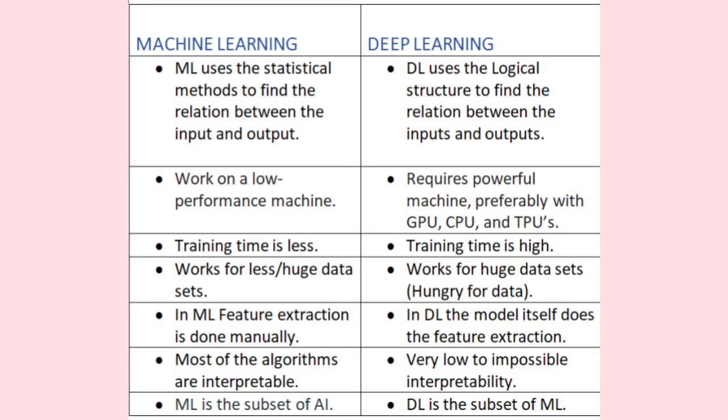Machine learning is about teaching computers with data, while deep learning takes it a step further with neural networks that automatically learn from large data sets. Both are exciting fields that are transforming technology as we know it.